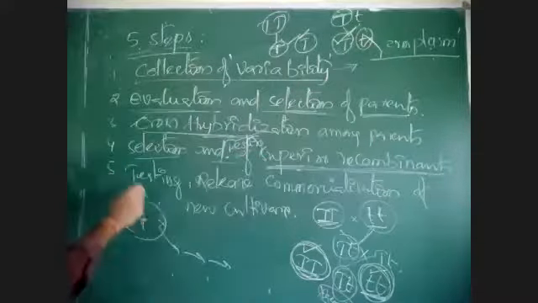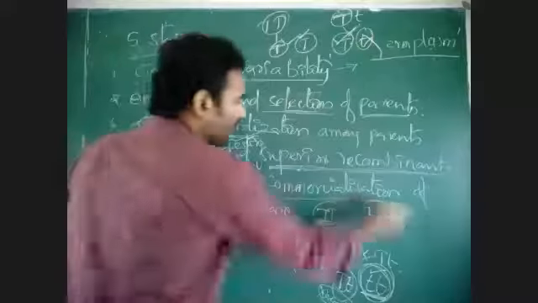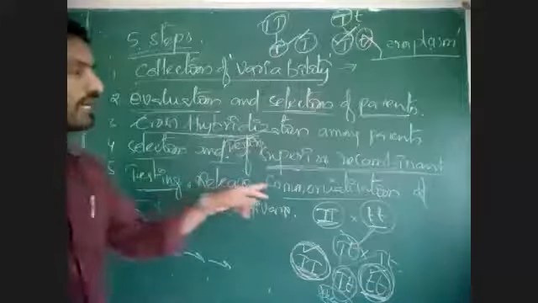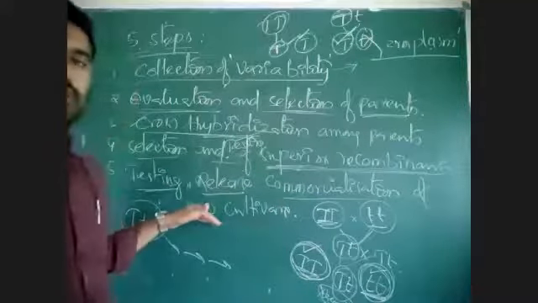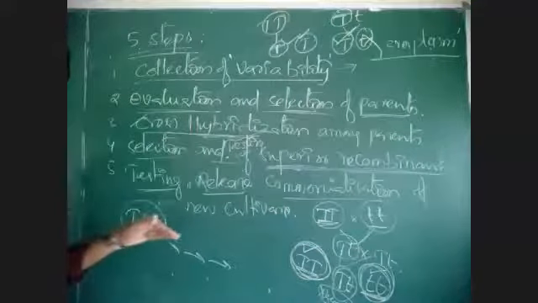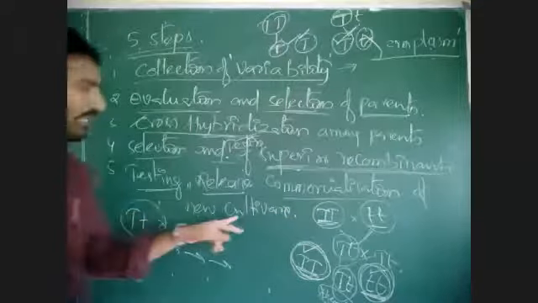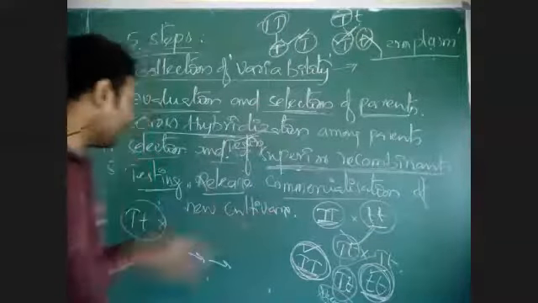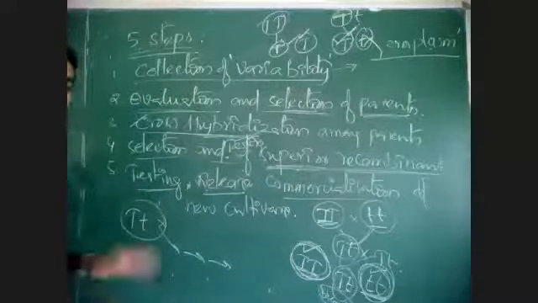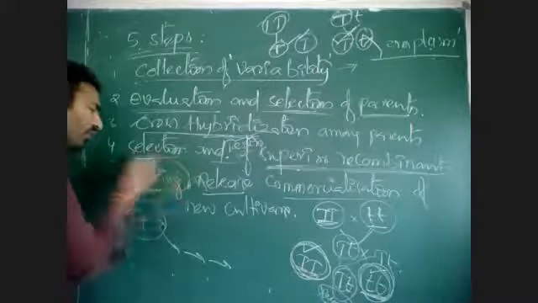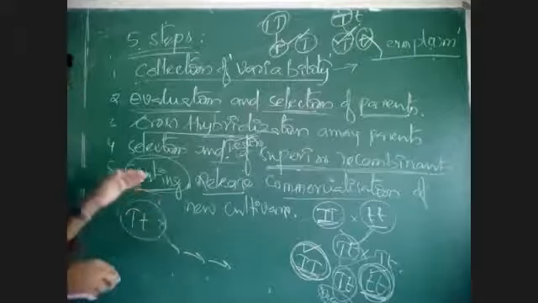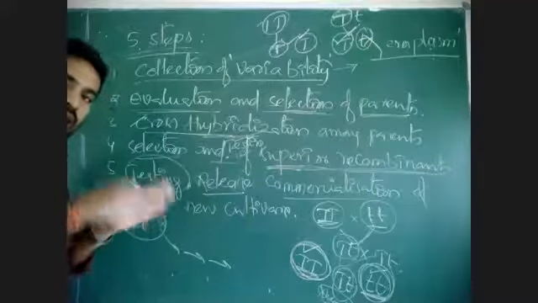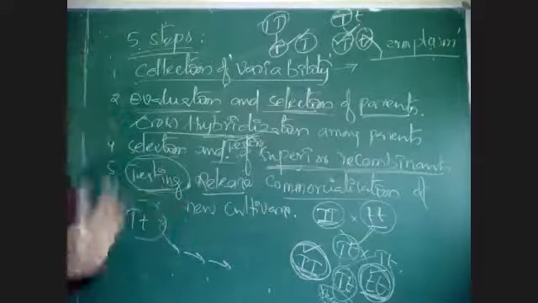Then finally, testing and releasing into the market. Testing, release and commercialization of the new cultivars. Cultivar means a new variety. An agricultural variety is called a new cultivar. These cultivars are tested. How do we test? Here, suppose we develop a new variety for rice. That variety is grown in all environmental conditions and its growth rate is monitored and checked.